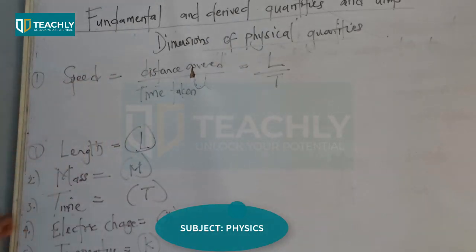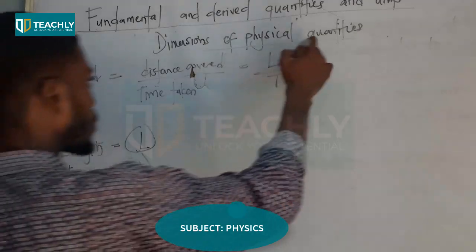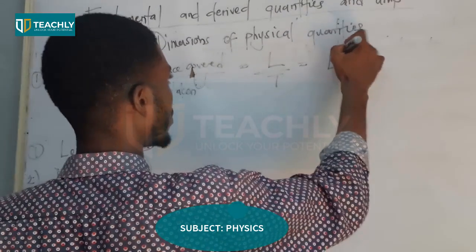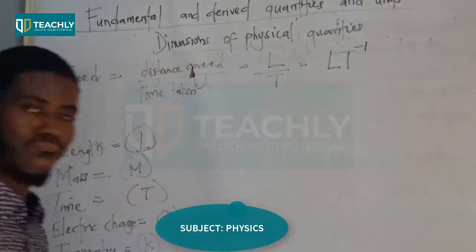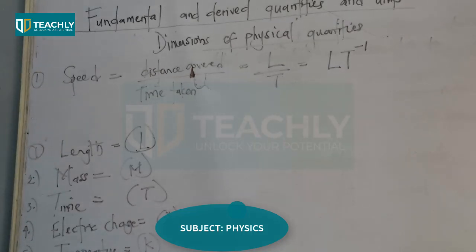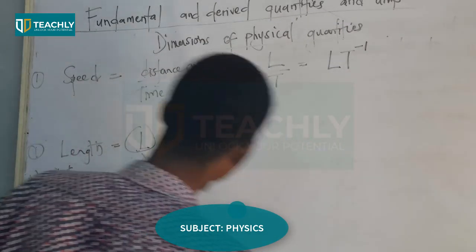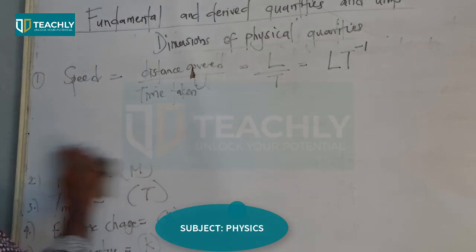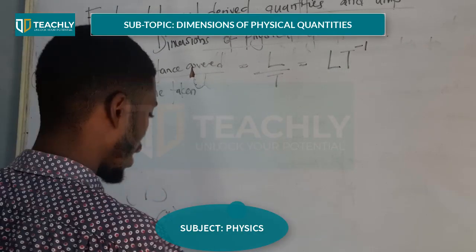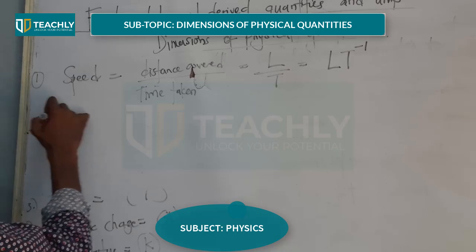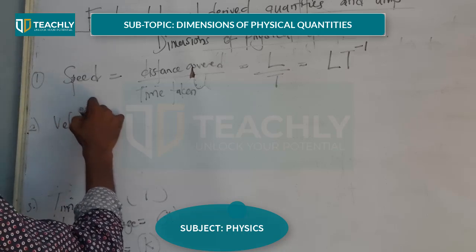We're going to have L T raised by minus 1. L T raised by minus 1. Next we want to look at velocity.